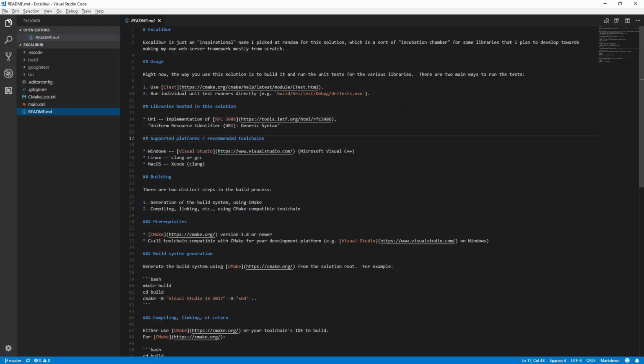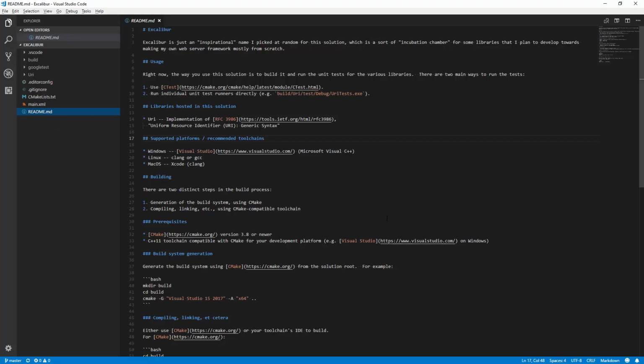So at the very top level, this is what I call a solution or a workspace. And it's going to have all the projects that we're going to build together, all the components. And some of the key elements of the overall workspace, and also some of the same files you'll find in each project, are the README file. README is there to describe what the thing is.